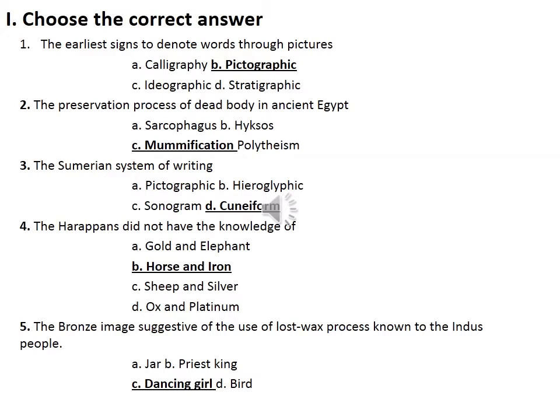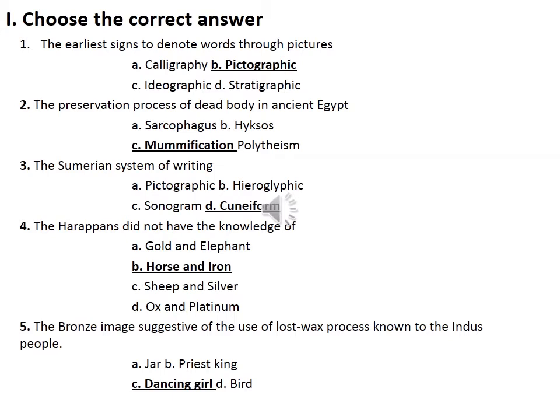So the earliest people used what to denote the words? Yeah, pictographics. So through pictures they expressed their views, they expressed the words through pictures. So option B, pictographic. Then second one, the preservation process of dead body in ancient Egypt.